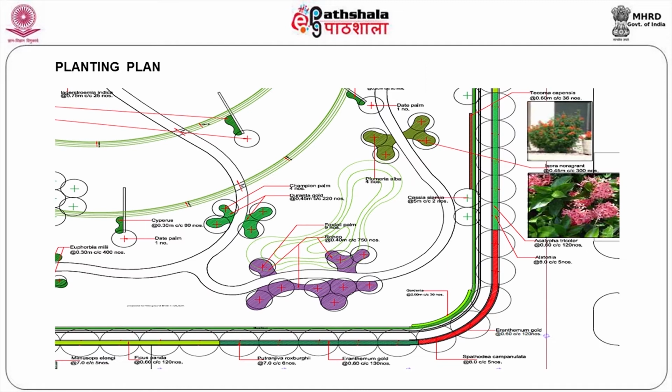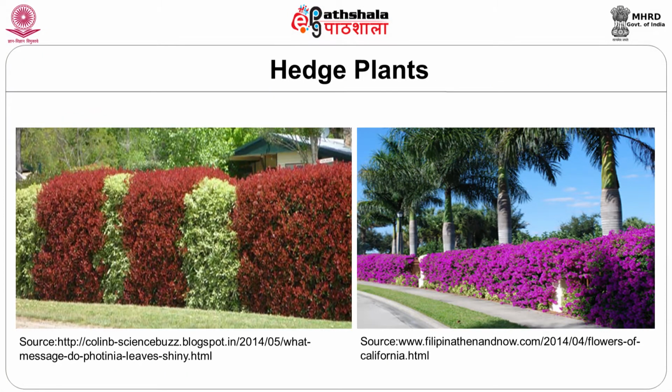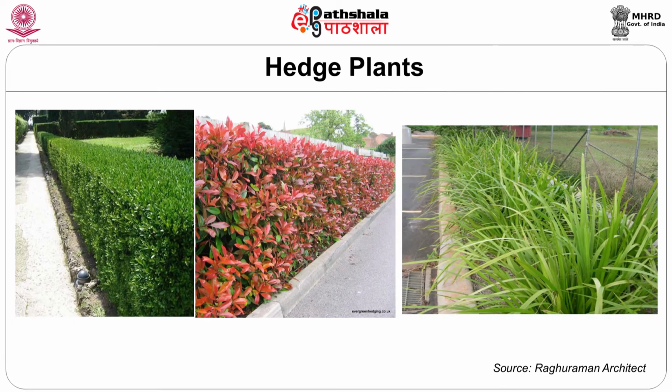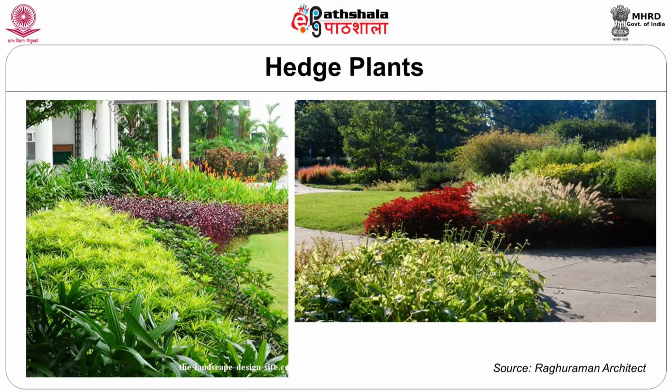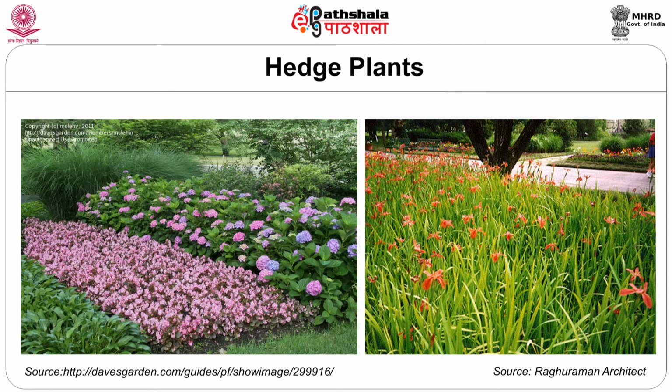Different colors are used. Calliandras and Ixoras are used. Tecoma capensis are used. Champion palms are used for aesthetic purpose. You can see the color, how it will look when it is finished. You have bougainvillea plants, you have Calliandras and green plants. Everything contributes something to the landscape character. You can see a lot of planting variety, hedge varieties are being planted.